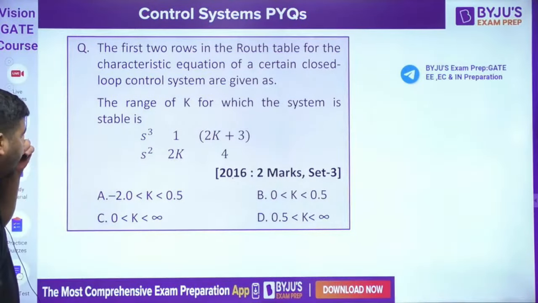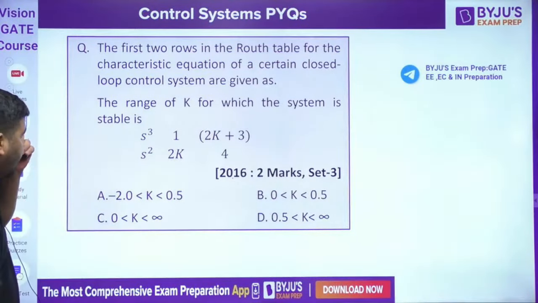I think it should be minus 2 and half. Yes, minus 2 and half. These are the roots. You can see that the product of the roots is minus 1 and the sum of the roots is minus 3 by 2.